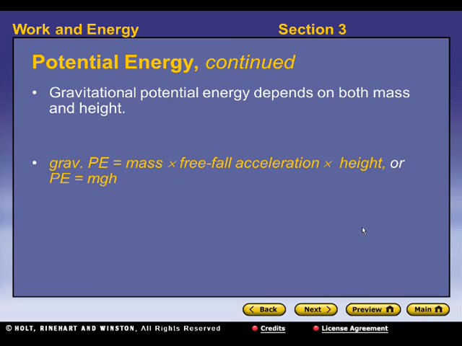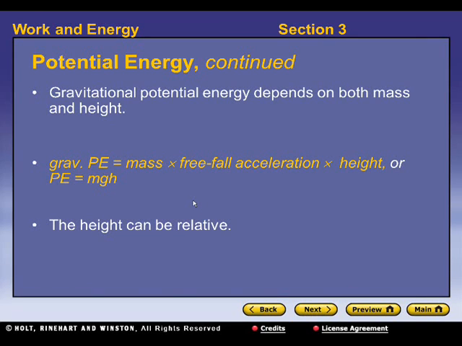So gravitational potential energy is mass times the free fall acceleration times the height, or potential energy is m times g times h. If you'll remember from chapter 12 where we did weight, weight was mass times g, the free fall acceleration. So in a lot of ways this is just weight times height.